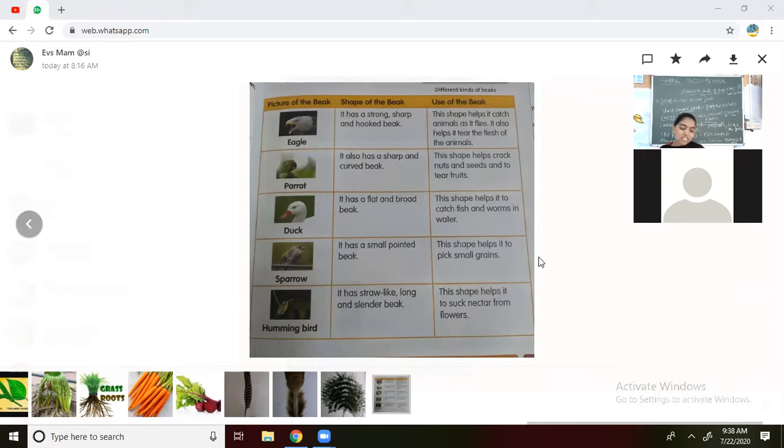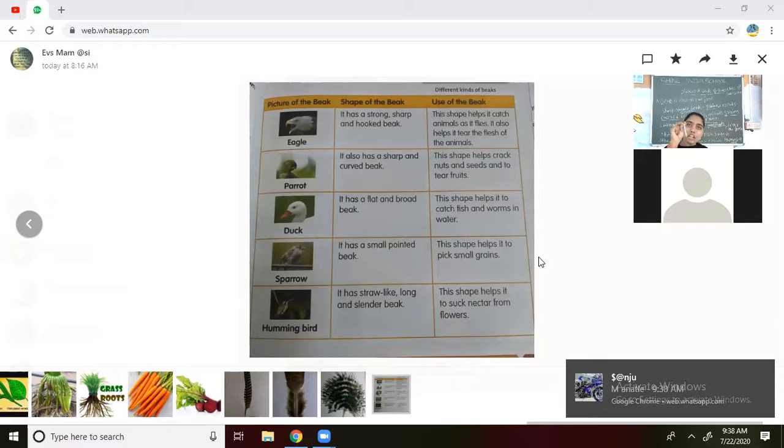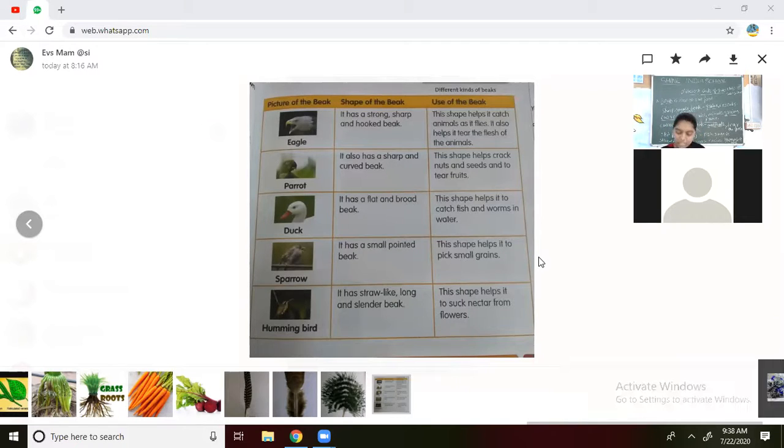It has a straw-like, long and slender beak. I have shown you the straw. The same way, the beak of a hummingbird is also straw-shaped. Now the inside part, if I keep this inside, it will be like this, right? Can you get my point? While we are drinking a fruit juice or something, we keep the straw inside the mouth. The same way, the beak is like that from inside. It looks like a straw.